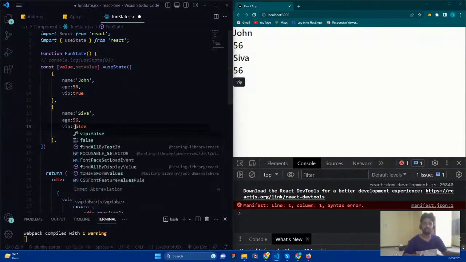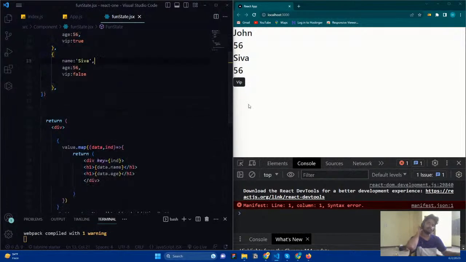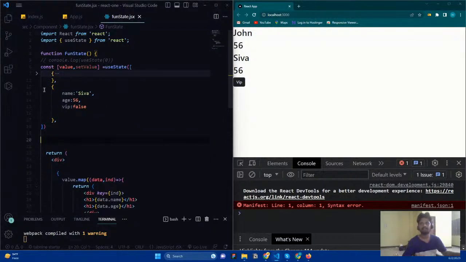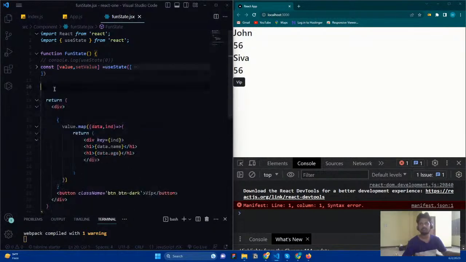So let us filter this down and see how we can get this. If someone clicks this one, I need to do some conditional checking and send the VIP access. So for that, we can just close this and close this. This is a single state.